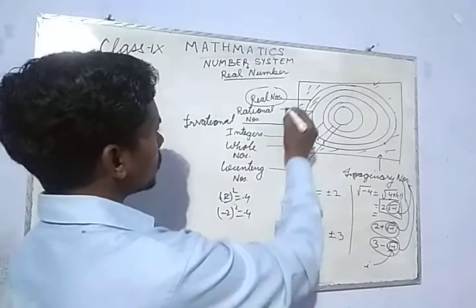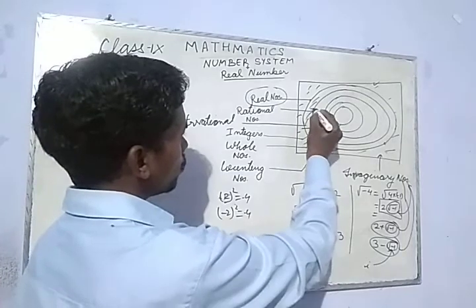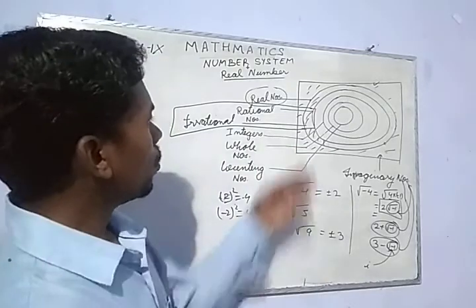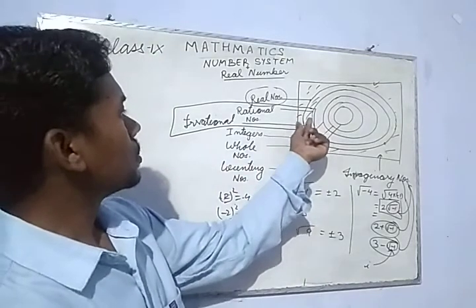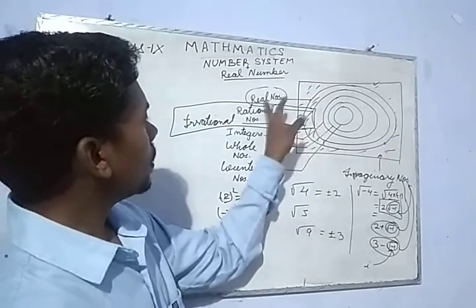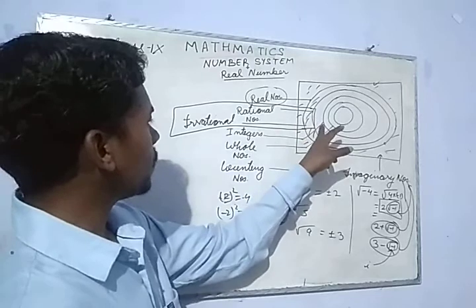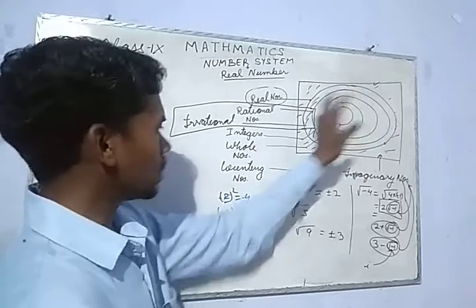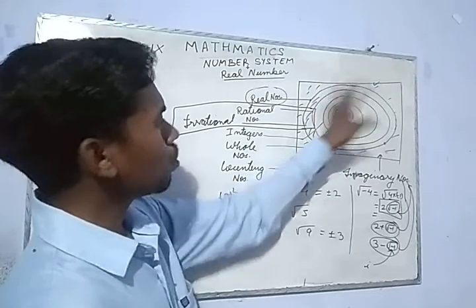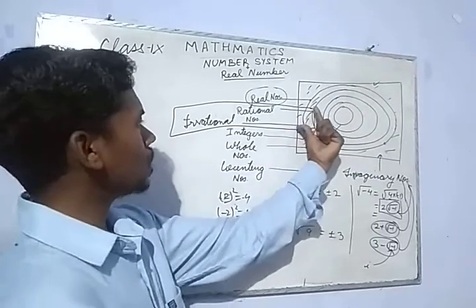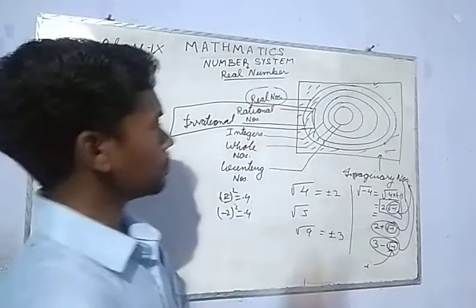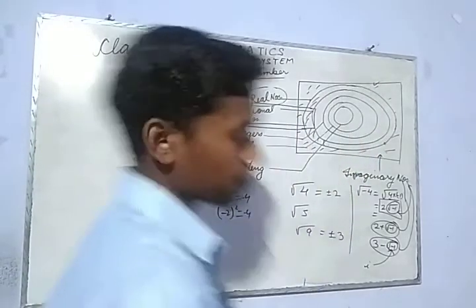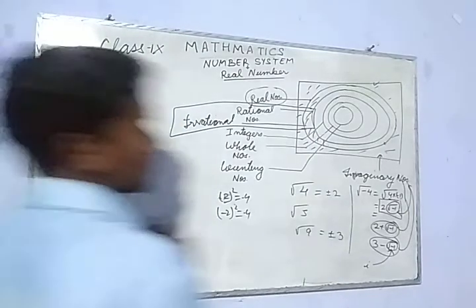This is our topic, this is our syllabus: these two. And the rest, inside rational numbers, we have integers, whole numbers, counting numbers, and so on. You have studied all these in the junior classes, so I will not go into much detail with that portion. We will start straight away with this. I hope you understood this.